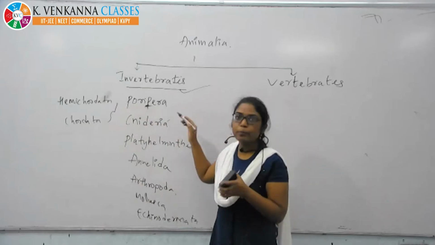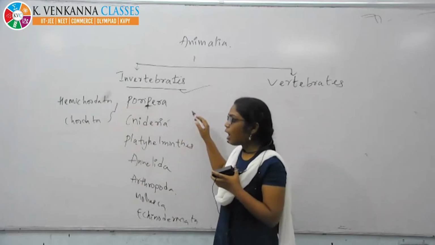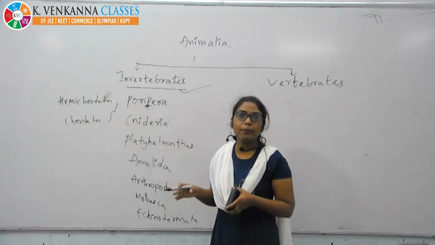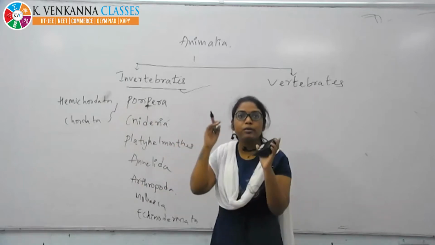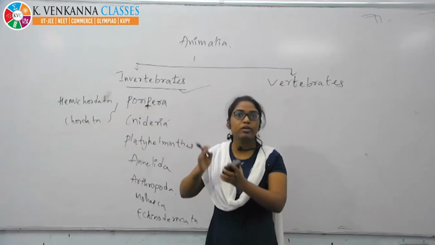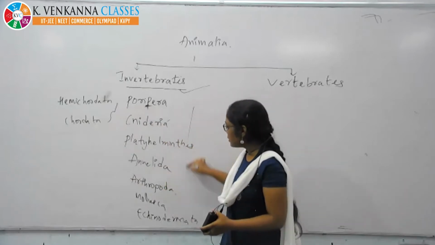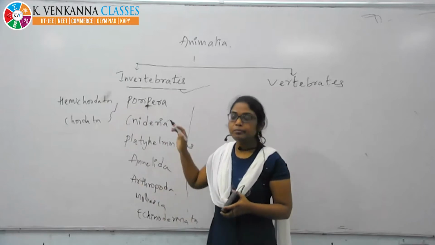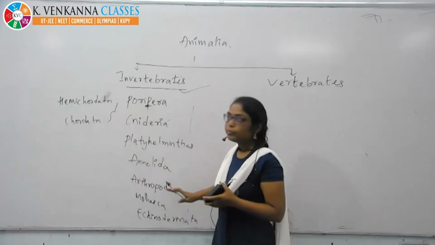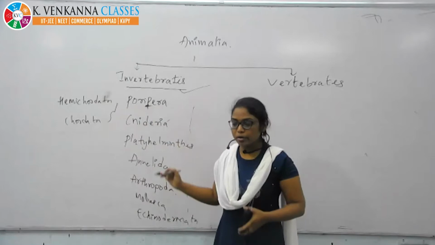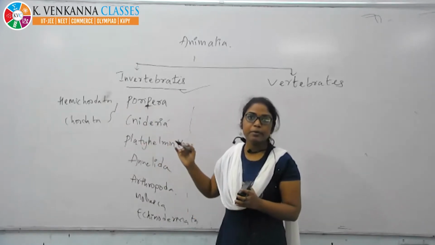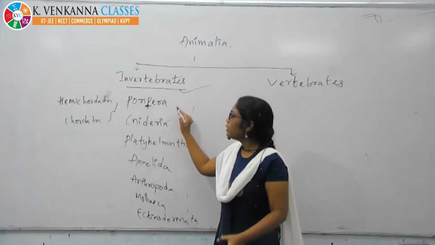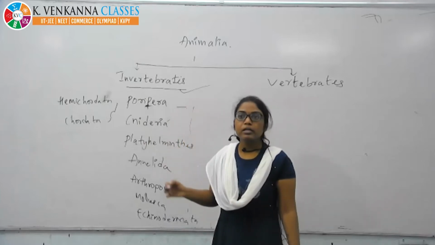See here how the animal organization has taken place, based on the organization from cell to tissue level to organ level. I'll explain in detail too. Porifera, for example sponges.